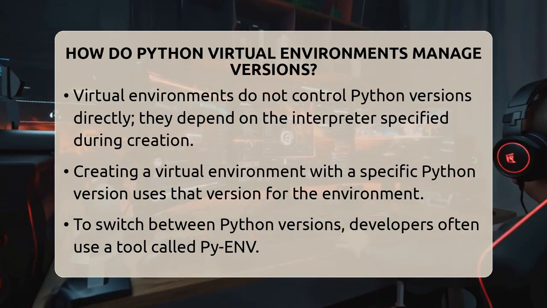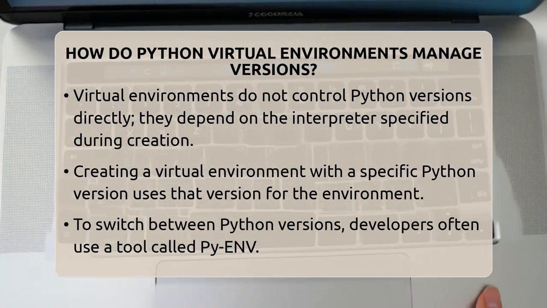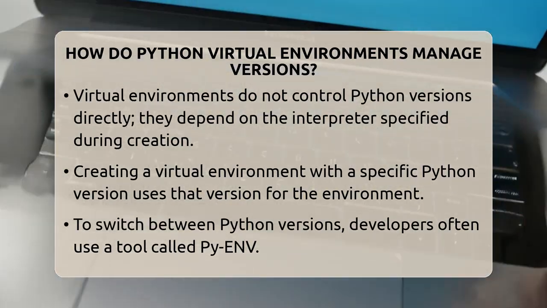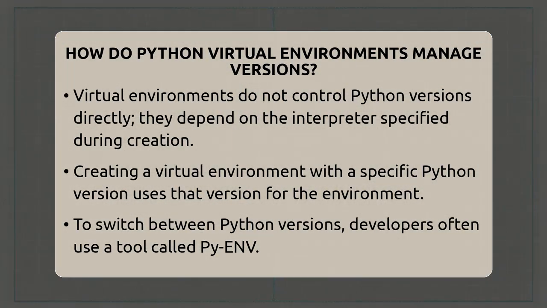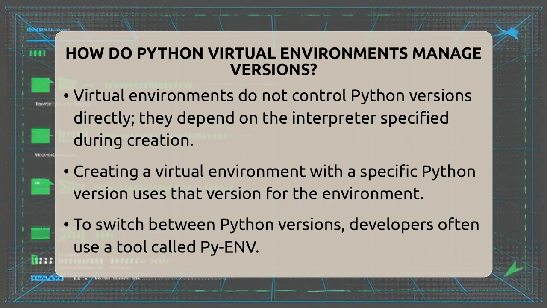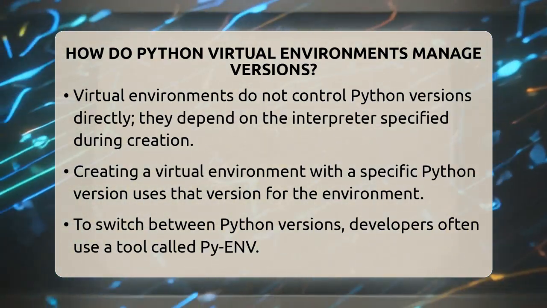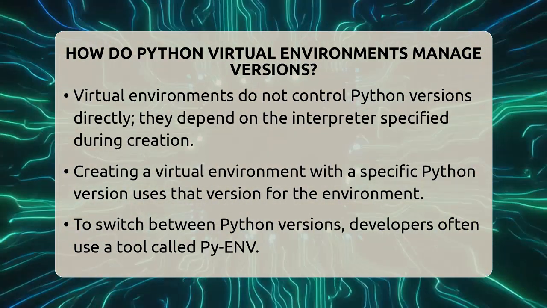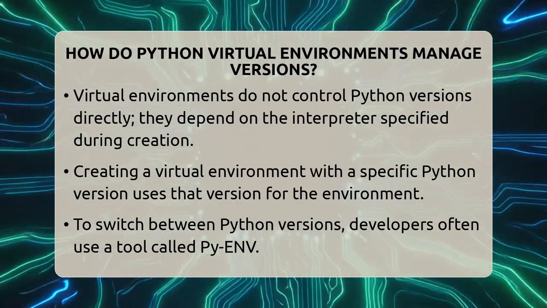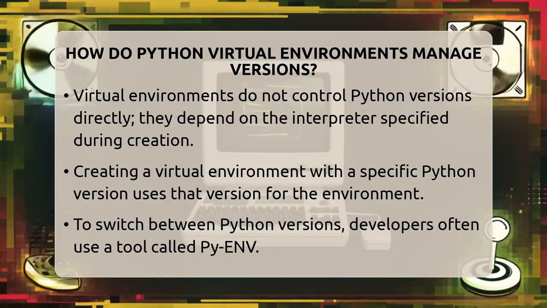Instead, they rely on the Python interpreter you specify when creating them. For example, if you create a virtual environment with Python version 3.10, that environment will use Python 3.10. If you want to switch to another version like 3.13, you need to create a new virtual environment with that version. To manage multiple Python versions across your system, developers often use a tool called Venv.